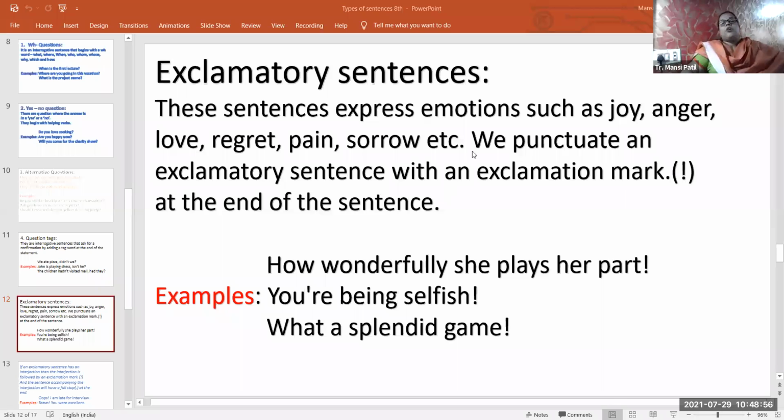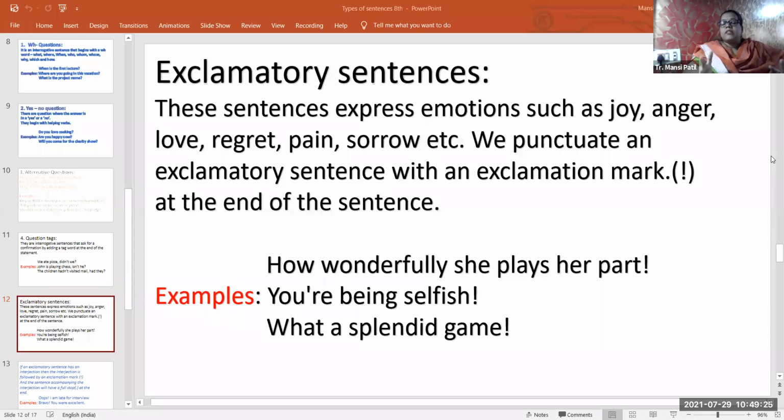Students, the next type of sentence is the exclamatory sentences. Now, exclamatory sentences are the sentences expressing emotions, like joy, love, anger, regret, pain, sorrow, etc. When such emotions are expressed in the sentence, it is an exclamatory sentence.